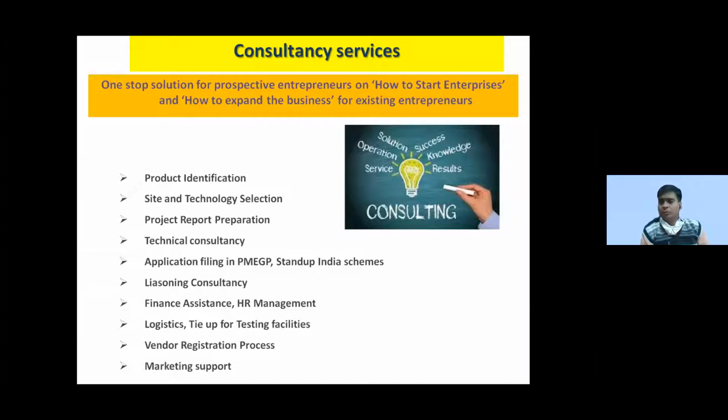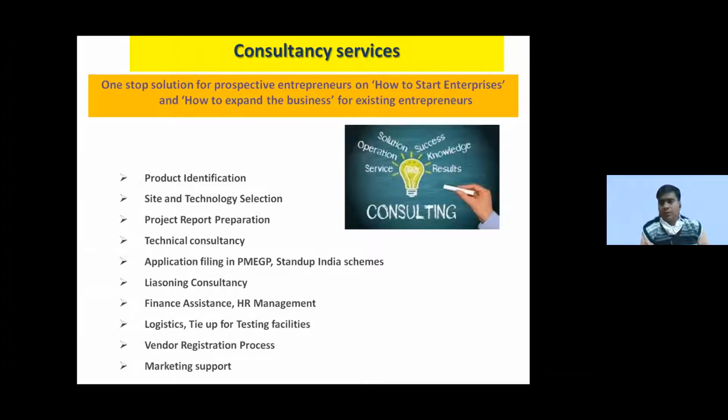Suppose you have selected a food processing unit, then you have to see that either the finished goods market should be at that place, and you should have abundant raw material at that place, because that is very important for the feasibility of your project. So once you have identified the product, you have to select the right location for starting that activity, depending upon your market or raw material availability.